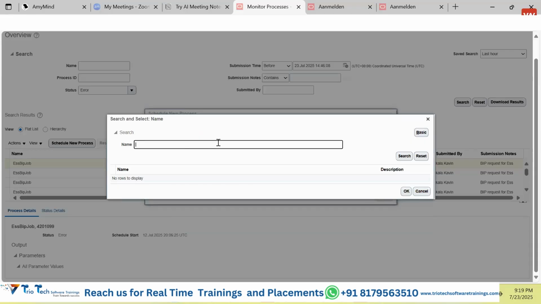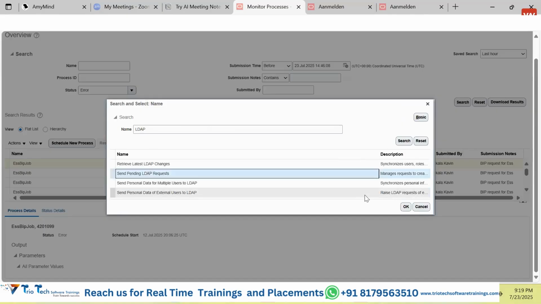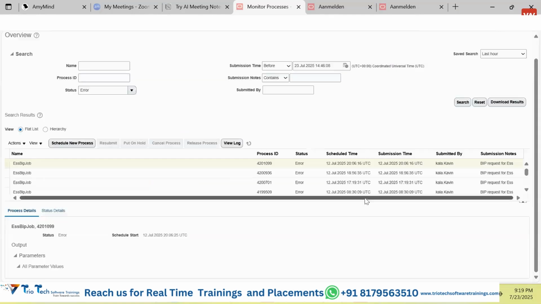Like suppose I want to search the program which has a keyword called LDAP, and click on search. Any program which has this keyword called LDAP will be listed. I'll click onto this program. What is this particular program supposed to do? That description has been provided. Then click on OK, and this program will be ready to submit. Click on submit. OK.